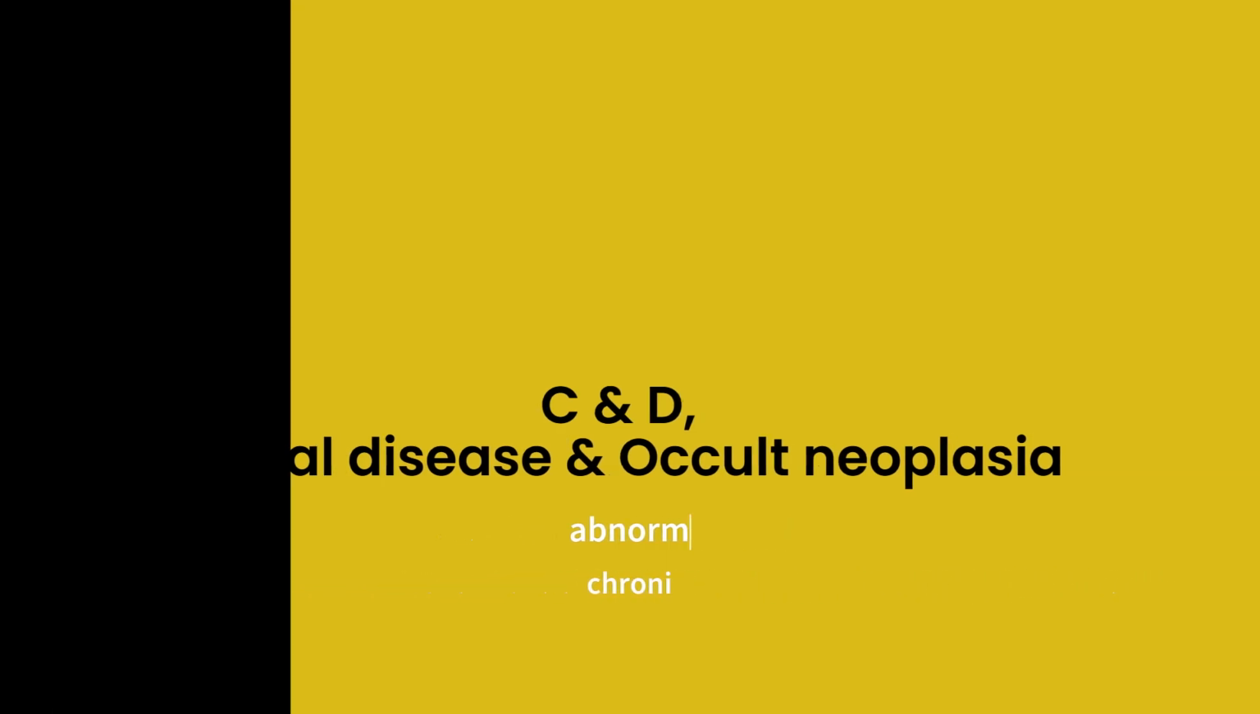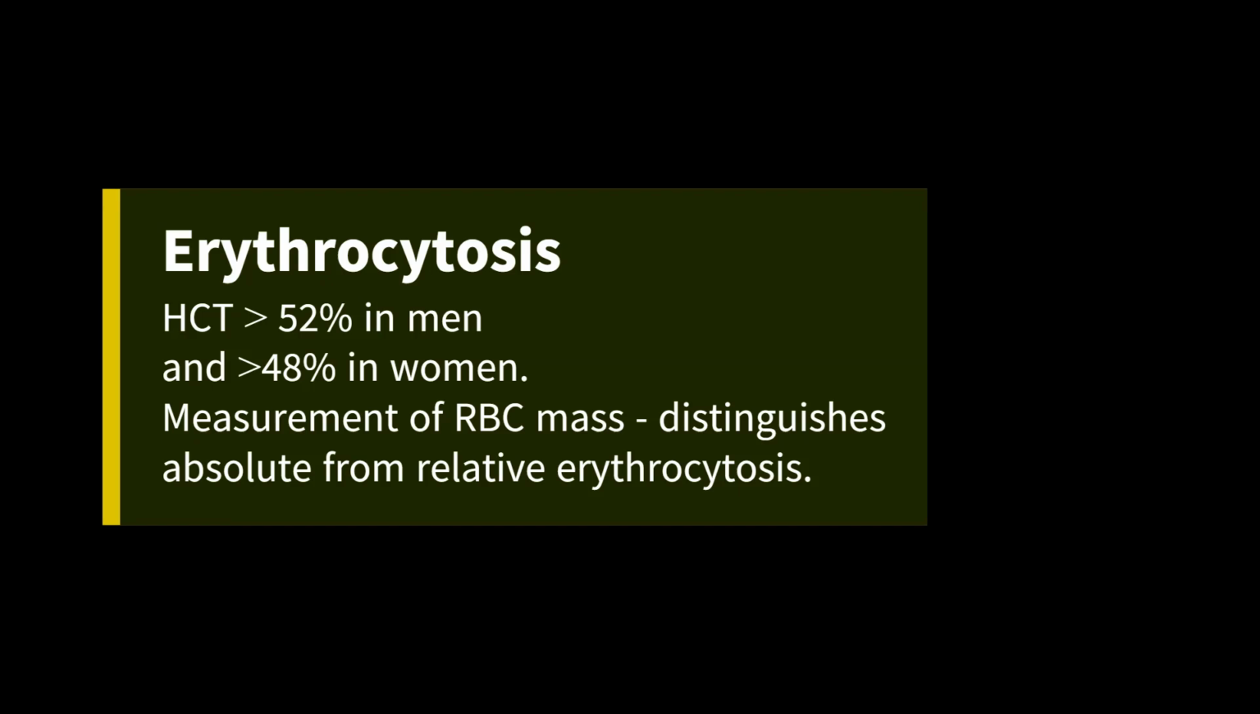Your take-home message from this question is that erythrocytosis is defined as a hematocrit level greater than 52% in men and greater than 48% in women. Measurement of red blood cell mass is necessary to distinguish absolute from relative erythrocytosis. A normal red blood cell mass indicates plasma volume contraction as the cause of polycythemia.